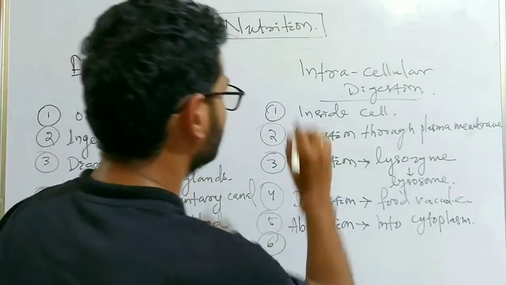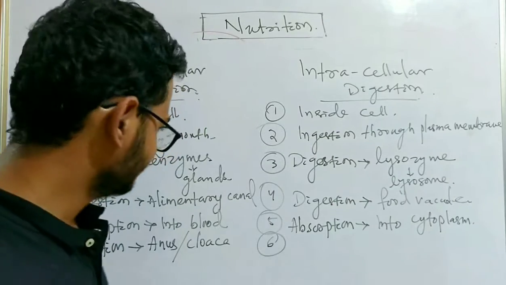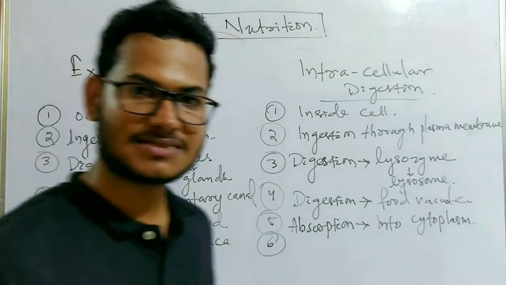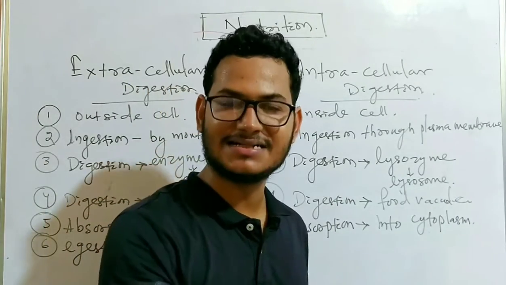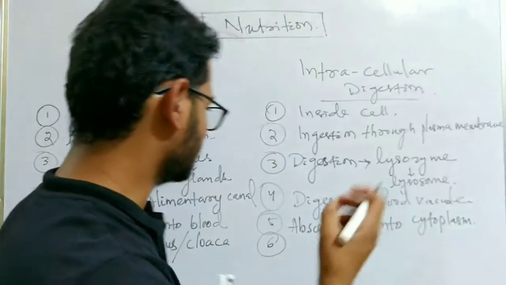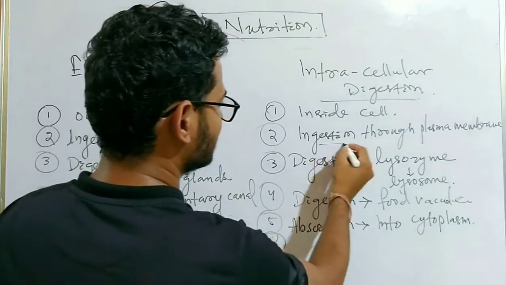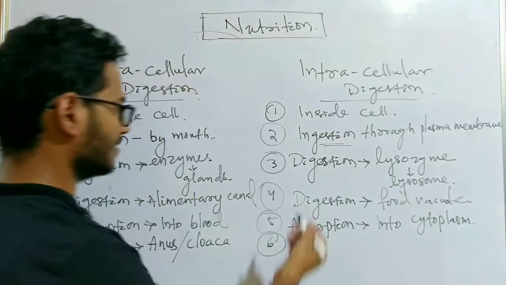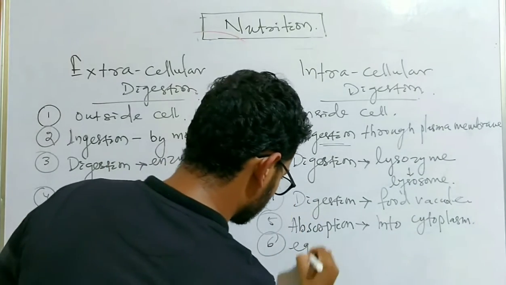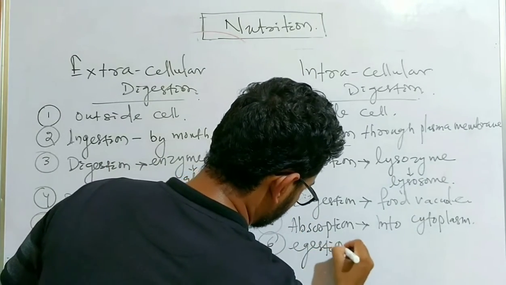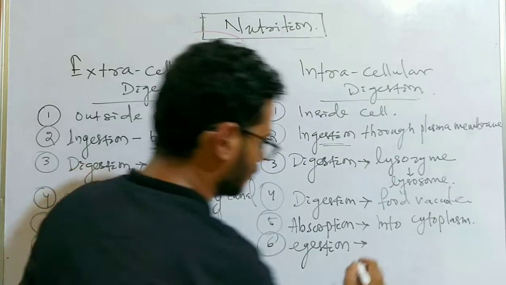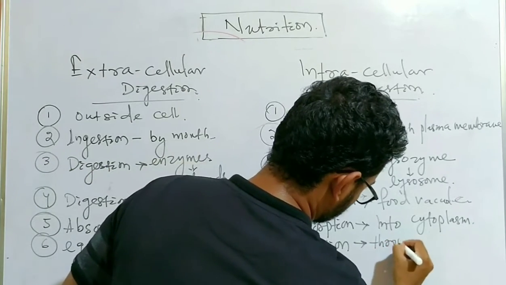In case of intracellular digestion, the egestion takes place outside the cell through a certain aperture again. As ingestion is through the plasma membrane, egestion also takes place through the plasma membrane.